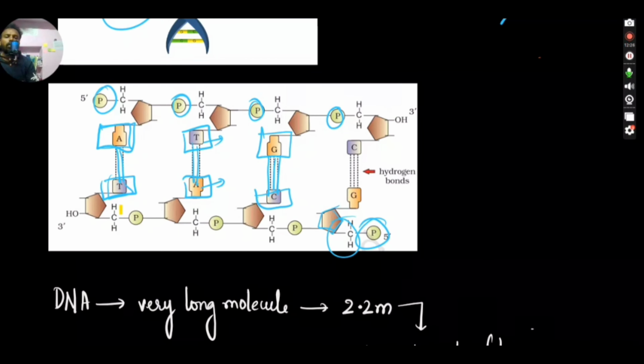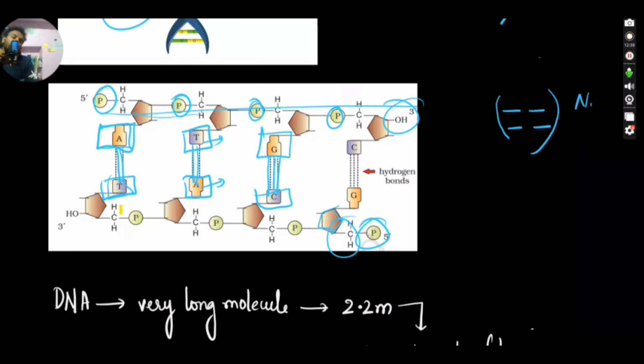Then, no need to remember all this structure, no one will be asking you. Just remember that there will be base pairs made up of nitrogen bases in between, and they will be connected to each other with the help of this. They will be giving stability, or one structure will be given by the sugar phosphate bonds, right? What are these nitrogen pairs? A, T, C, G. A and T will be connected by a double bond. G and C, or C and G, will be connected by a triple bond.